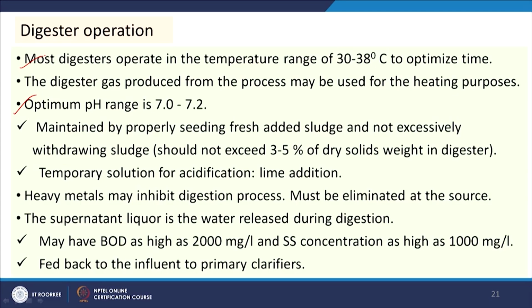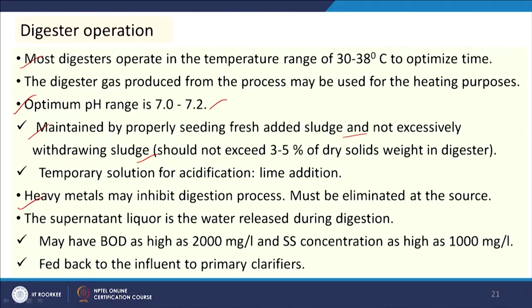And how can we maintain the pH? We can add some alkali if needed, or we can properly seed with freshly added sludge and not excessively withdraw sludge. If we do not withdraw excess sludge and we do not add a very high amount of fresh sludge, and we can maintain a certain ratio, then the pH can be adjusted, because pH changes can take place during the reaction.